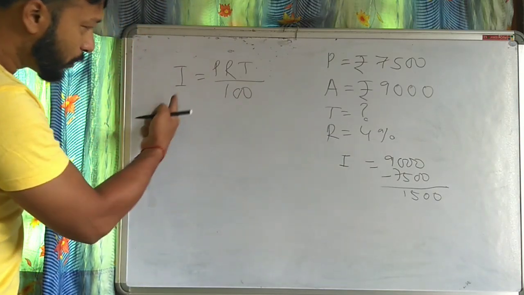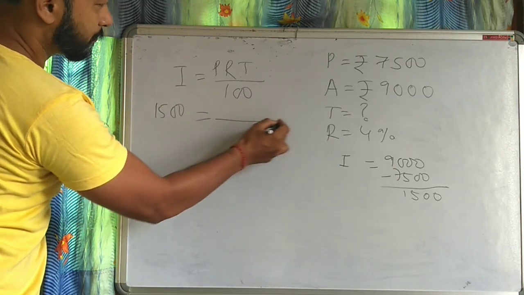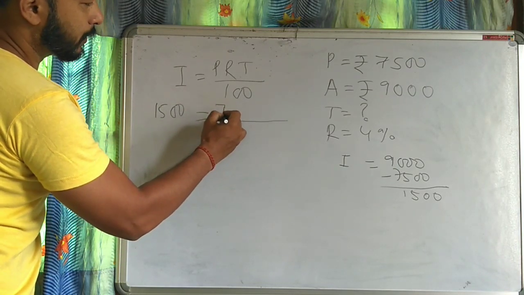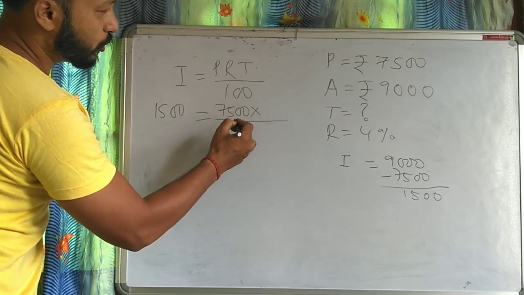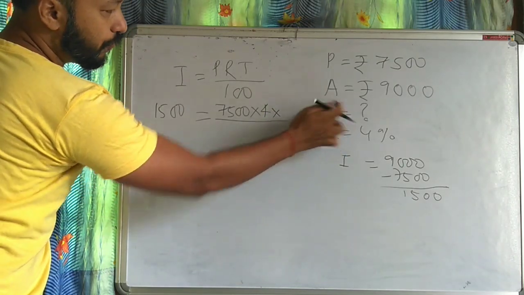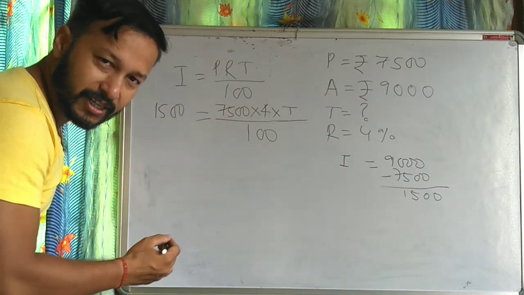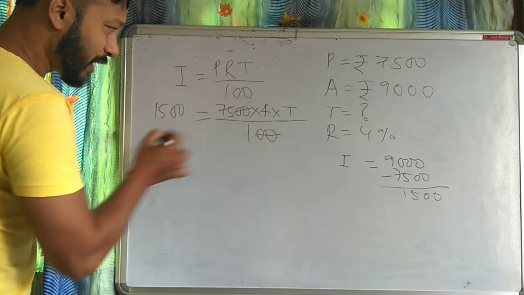This 1500 you can put here. 1500 equal to 7500 into R, R is 4, time we have to find, so T, by 100. Got it? 00, 00 cancelled.